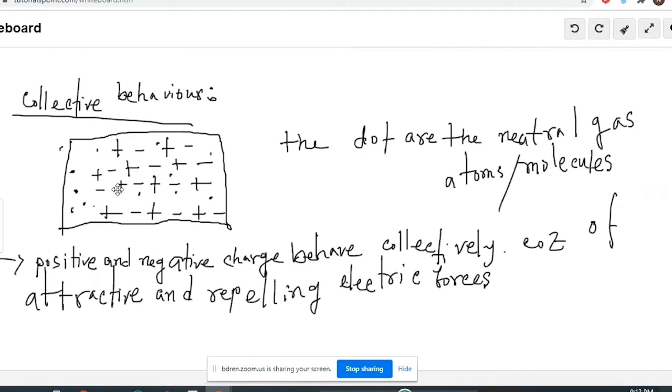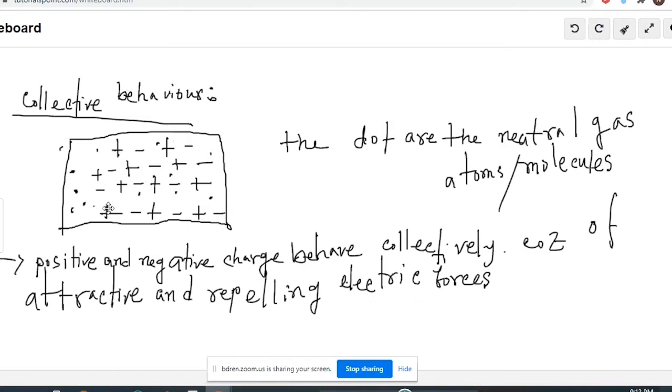I said that there will be positive and negative ions, but a very small amount of neutral gas will also be present, which is actually negligible. Here the positive and negative charges will interact with each other.